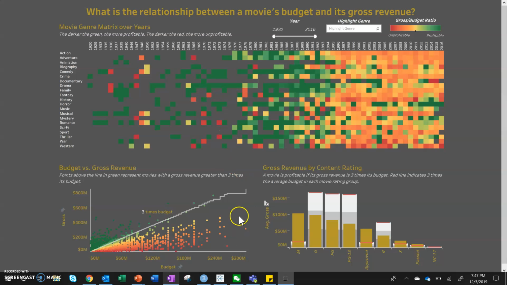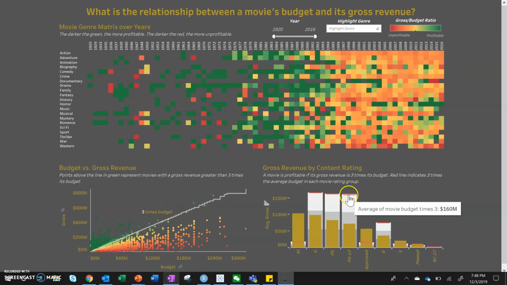And if we look down here in this bottom left-hand corner, we can see a similar relationship. These red ones, again, indicate those with much smaller ratios, and the green ones are the ones with much bigger ratios. So we can see that relationship between budget and gross revenue. And then over here in the bottom right-hand corner, we can see how gross revenue varies based on content rating, whether that's PG, rated R, something like that. So we can see how gross revenue varies within those different ratings.